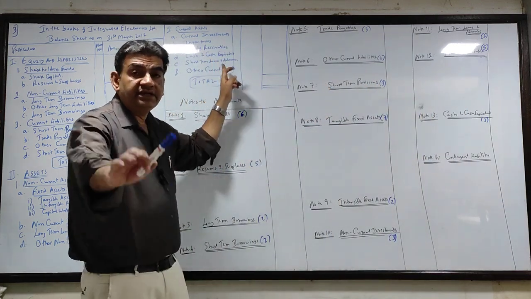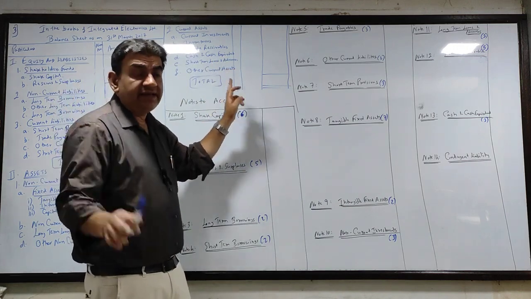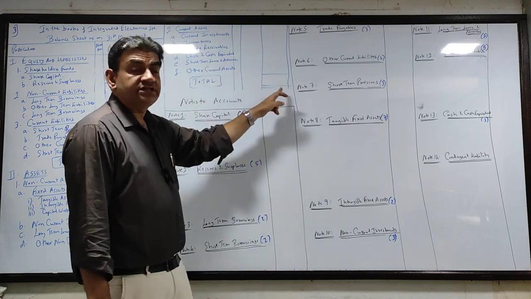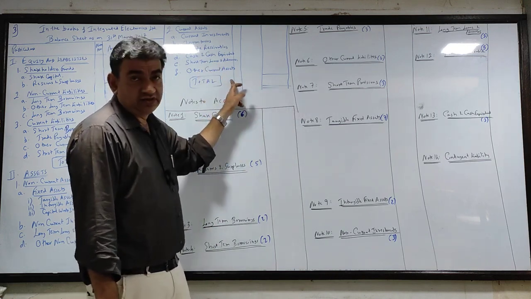Cash and cash equivalent. There is cash in hand, cash at bank. So 3 lines, 2 items. Short-term loans and advances, not there. Other current assets, not there.